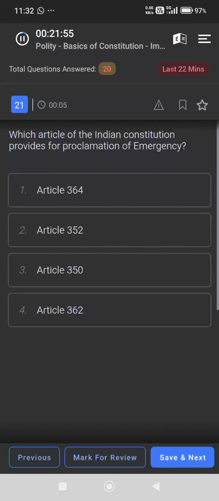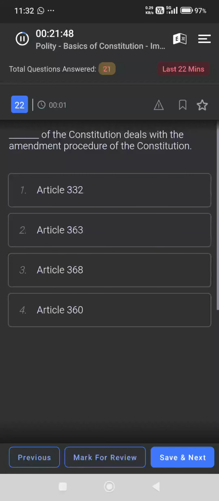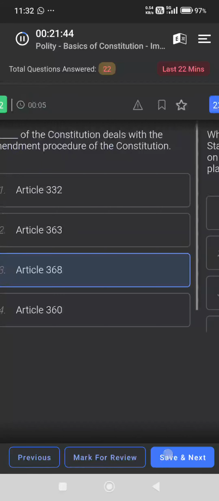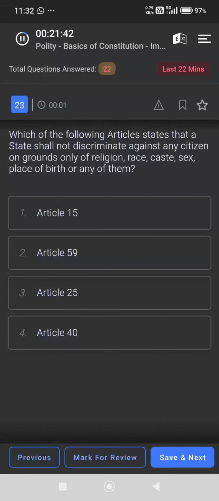Which article of the Indian Constitution provides for proclamation of emergency? Article 352. Which part of the Constitution deals with amendment procedure? Article 368.